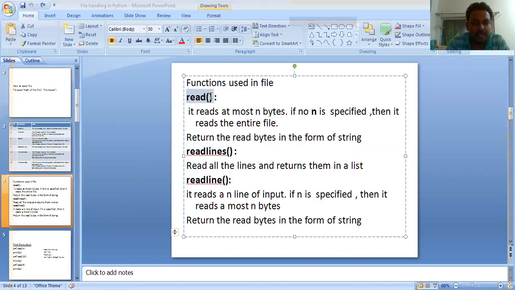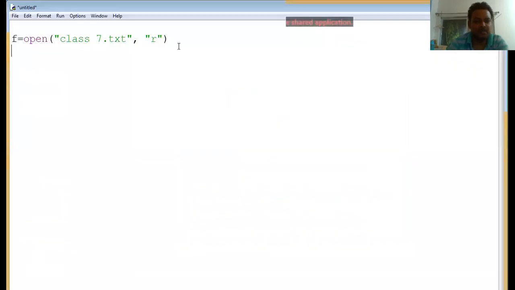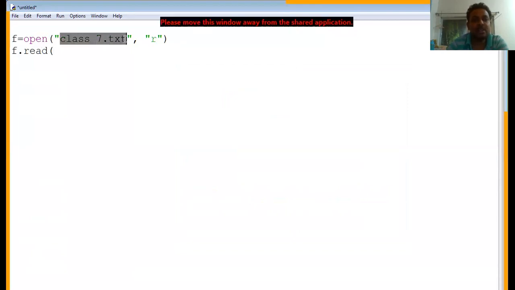So what happens when you use the read function for reading the content from the file? It's a very simple program. f.read. We want to read the content from which file? class7.txt. And class7.txt has been opened by which object? By f. So f is referring to this file, f is an object of this file.